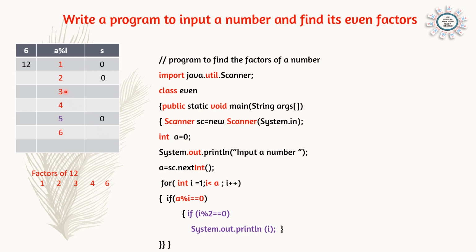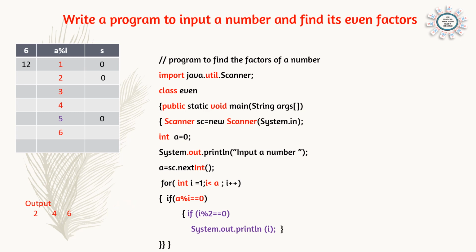The next factor is 3. 3 divided by 2, again the remainder is not 0, so it is not printed. 4 divided by 2: 4 is a factor, 4 is an even number, so 4 will be printed. And 6 divided by 2, it is an even digit, so it will be printed. So out of the factors of 12, 2, 4 and 6 are the even factors. So these numbers will be printed according to the question.